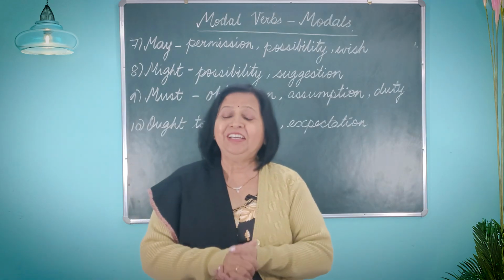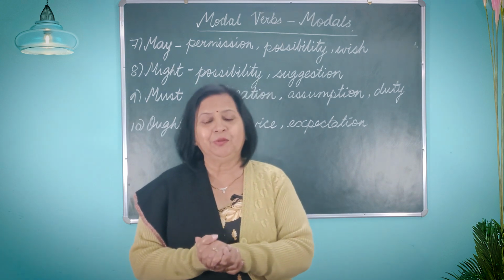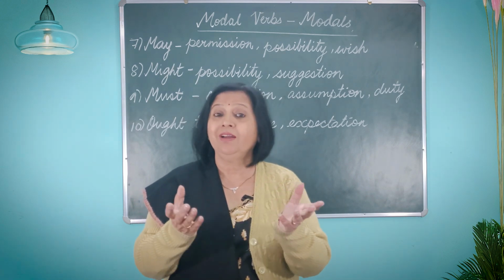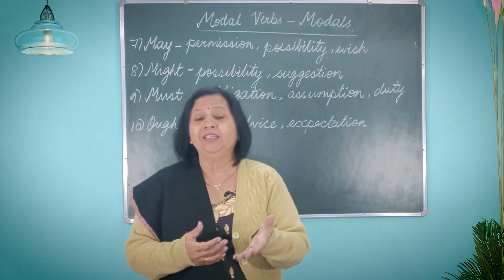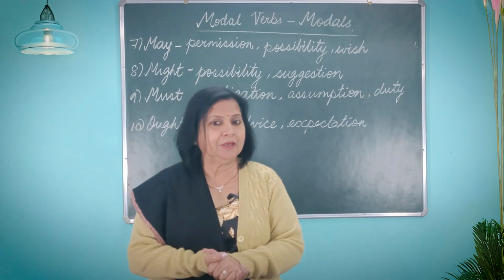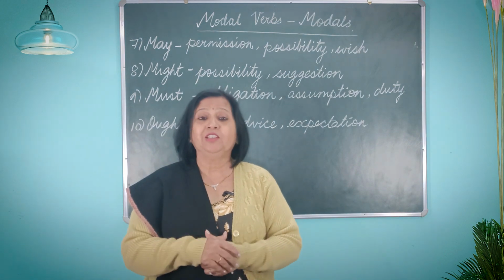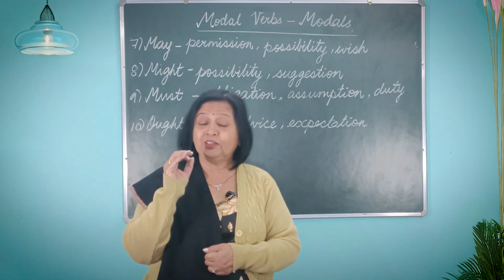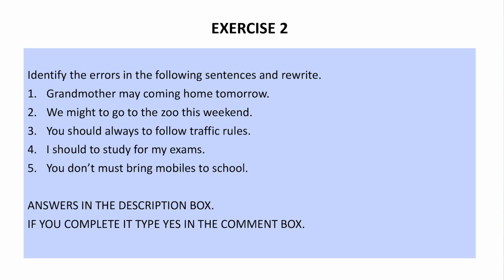So you've all seen the answers, and accordingly you know how many were right and how many were incorrect. If they were incorrect, you know the mistake that you have made and see that you do not repeat it again. Now there is one more exercise for you to do in which you have to identify the errors and then rewrite the sentence. This you will do. Answers I will not be giving you just now. Answers will be there in the description box. So do this, solve it, and then check your answers.